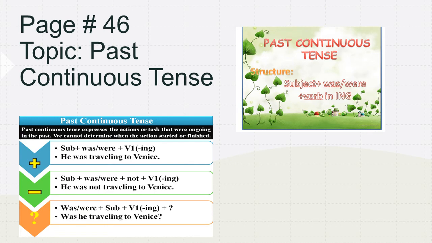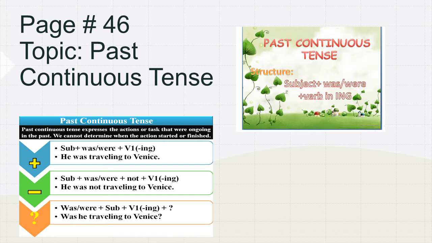Past continuous tense expresses the action or task that was going on in the past, that has already happened and was going on in the past. We cannot determine when the action started or finished. The time period is not known.